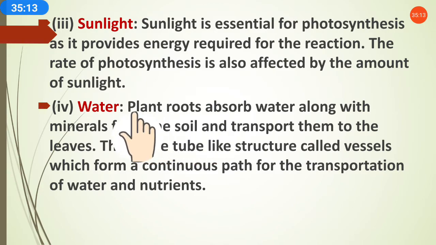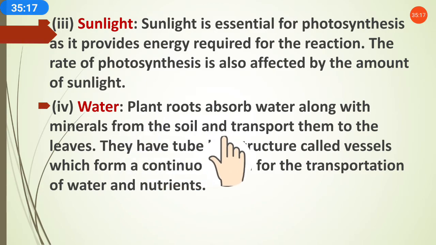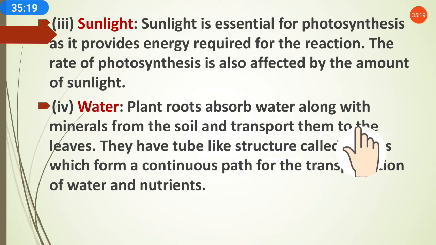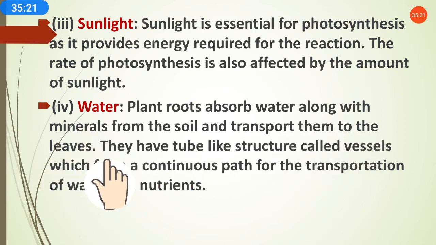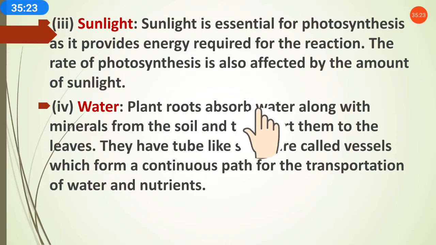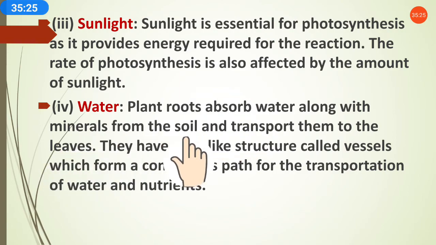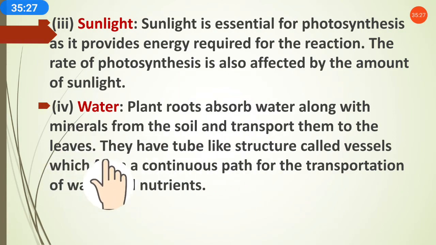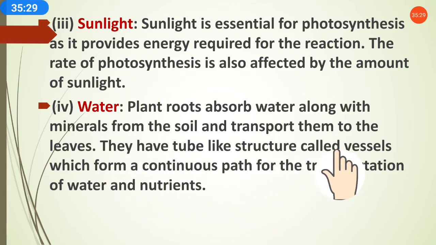So through the roots, plants absorb water and minerals, and it transfers to the other parts and transports them to the leaves. It means the water and minerals from the roots are transported to the leaves. They have tube-like structures called vessels.